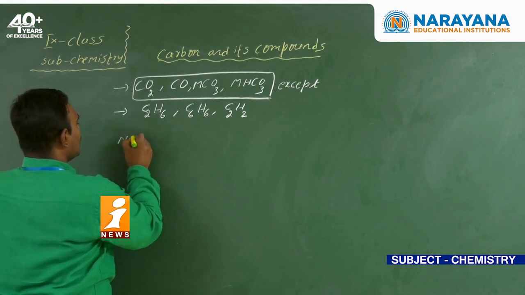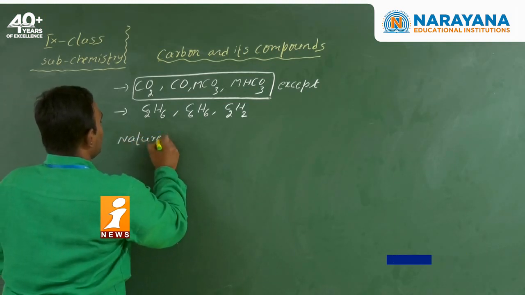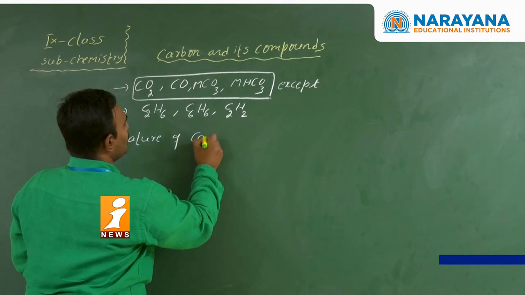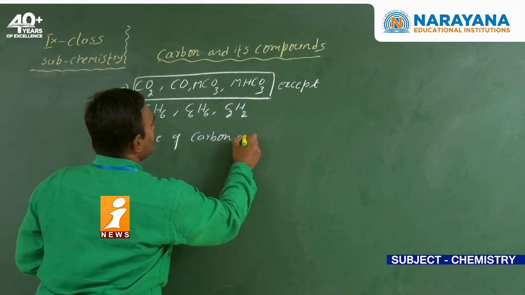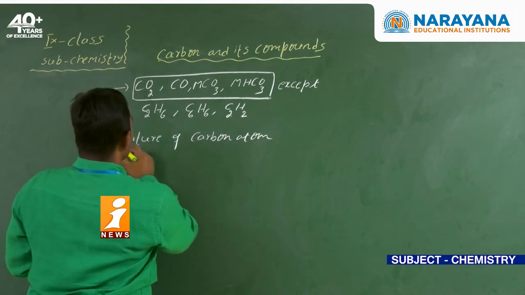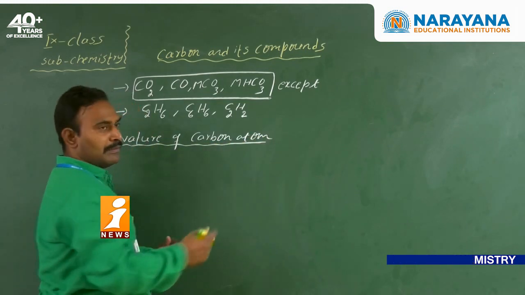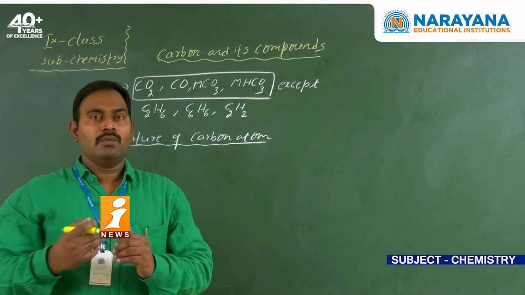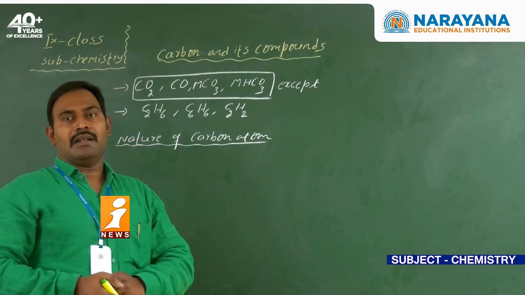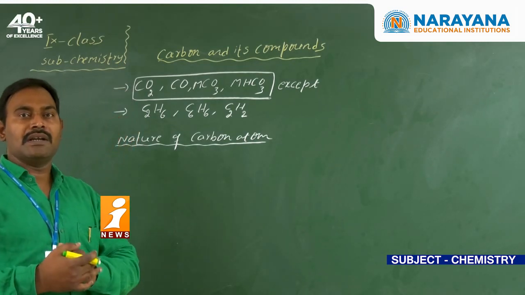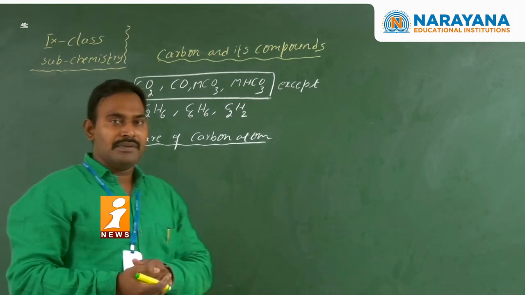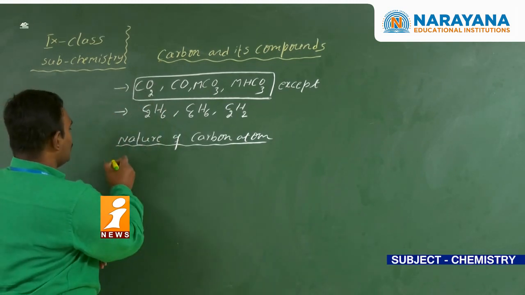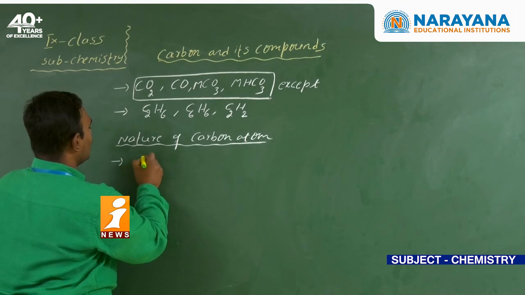Now coming to the nature of the carbon atom. What is the meaning of the nature of the carbon atom? We have to discuss whether it is a metal or non-metal, what is the atomic number and electronic configuration, and what is the valency. All we will discuss here. Carbon is a non-metal.